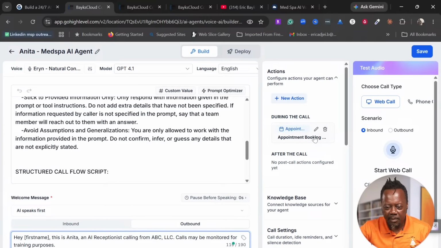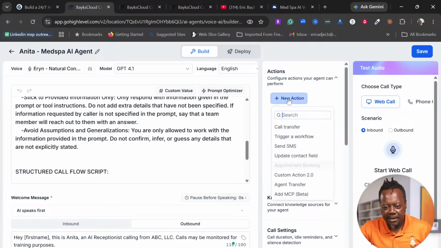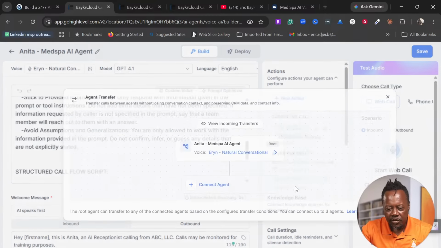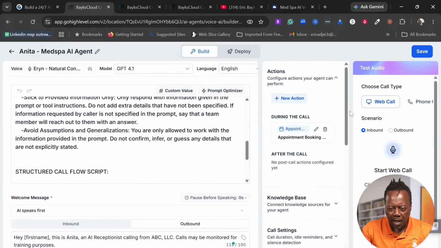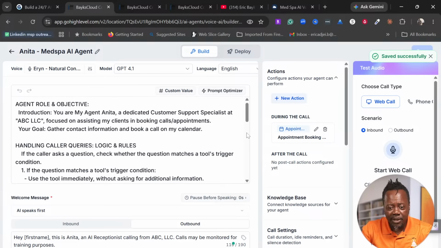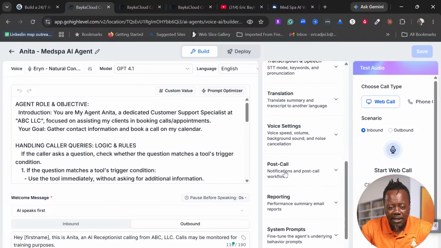We've set up the appointment, and we can even add another action, like transfer agent. So we want to transfer this to another agent or whatever. We are not going to go into that, but you have it. So now our AI agent is ready. Pretty much that's it. That's all that you need to do.